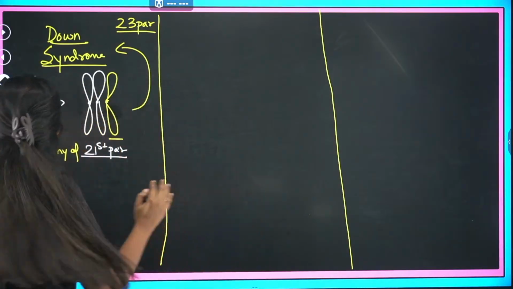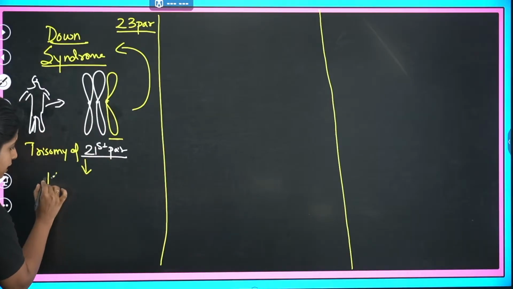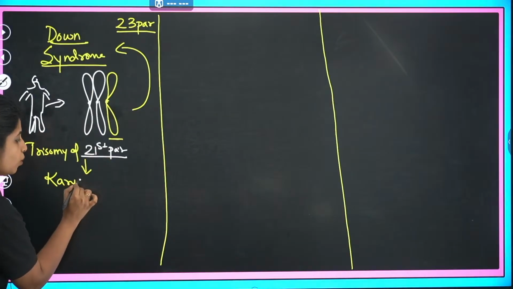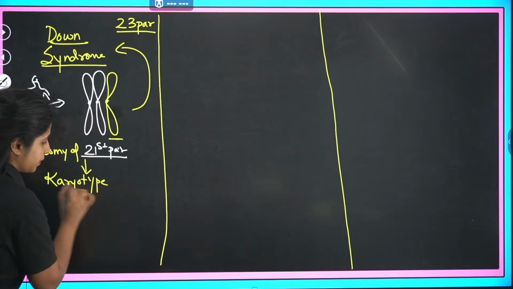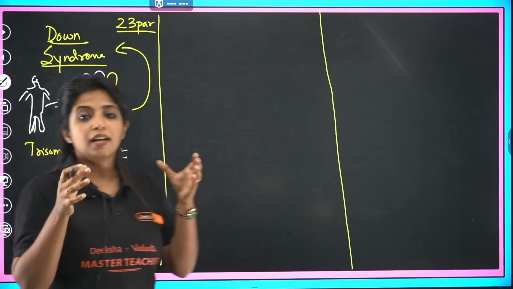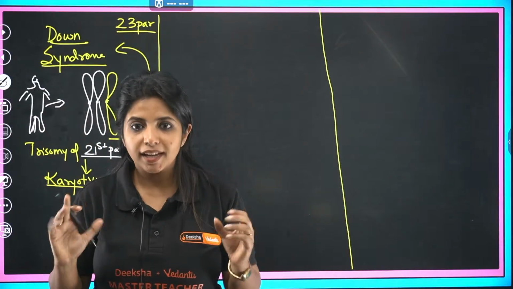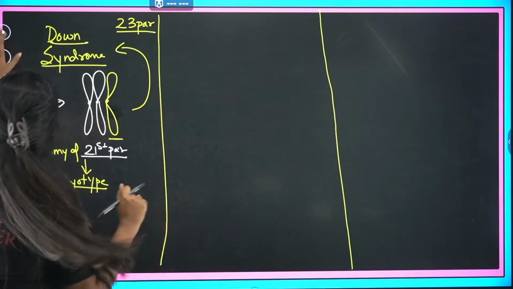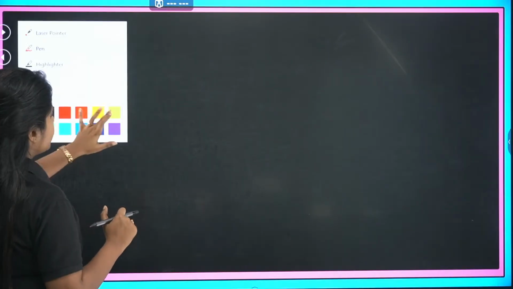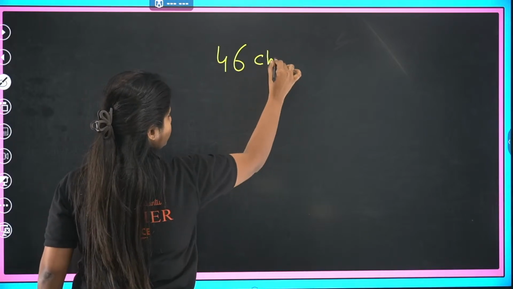Cool. Now, there is one very important thing that is there in your NCERT, and usually everyone loves to ask about it. That is karyotype. Basically, it's talking about the grouping or the number of the chromosomes which are there. So in general, what is the number of chromosomes that we have? For that, I'll be taking an extra slide over here. In general, we have 46 chromosomes.